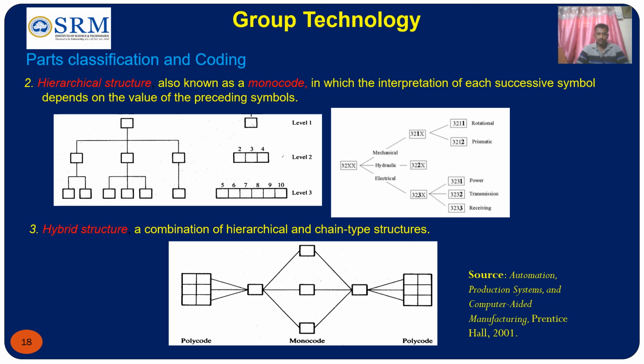And the third type of coding structure is called a hybrid structure. Either the first digit will be depended on by the second, or the second digit depends on the first, and the third digit is not dependent on the second. So you can see this is the hybrid structure. Either these depend on this one, and these are independent of the first codes. Like that, the coding structure varies based on three categories: chain type, hierarchical type, and hybrid structure.